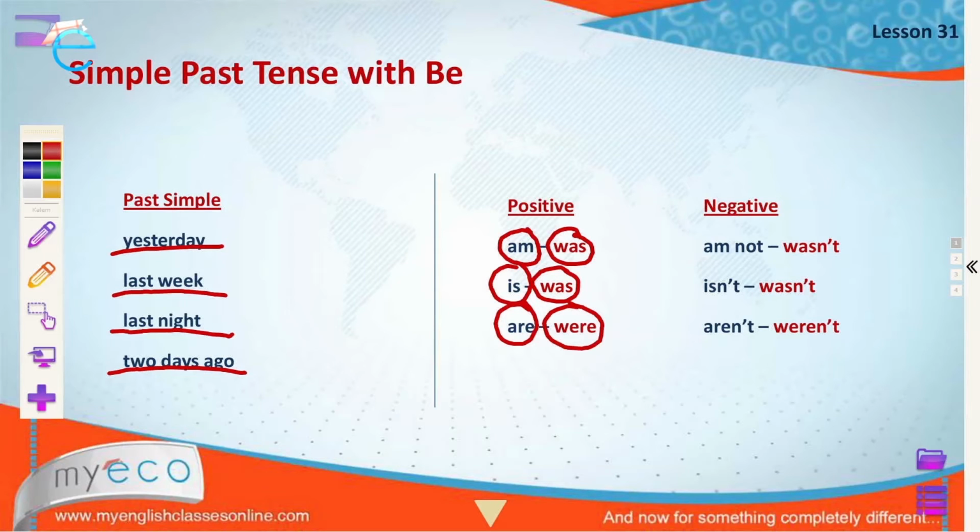And negative, I am not happy today. Yesterday I wasn't happy. She isn't happy today. Yesterday she wasn't happy. And they aren't happy now. Yesterday they weren't happy.